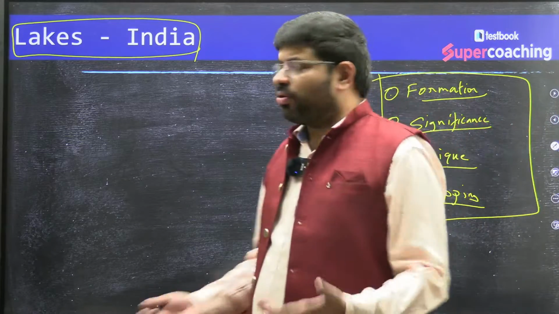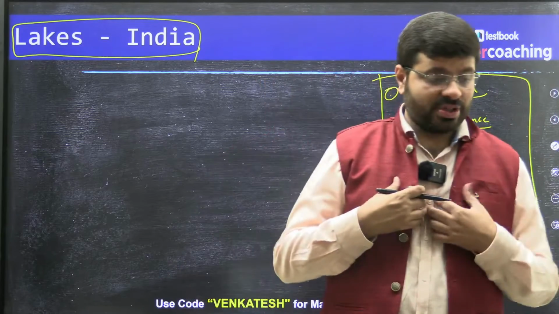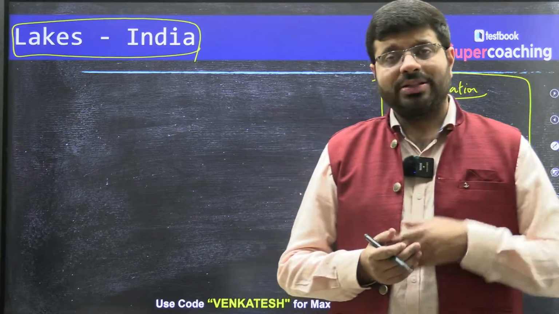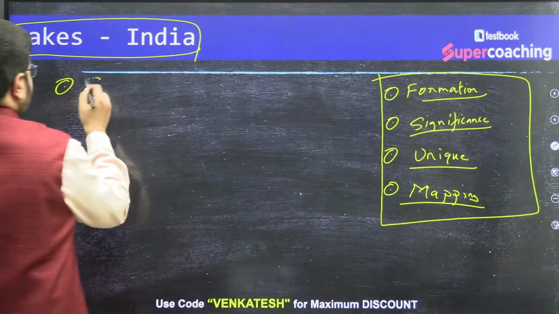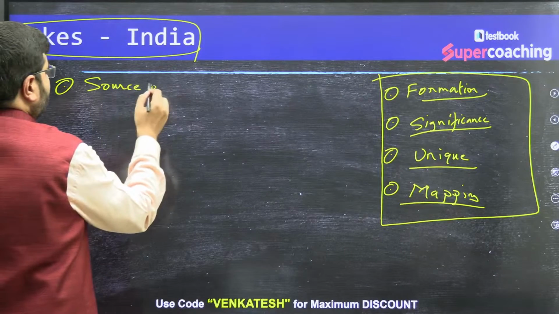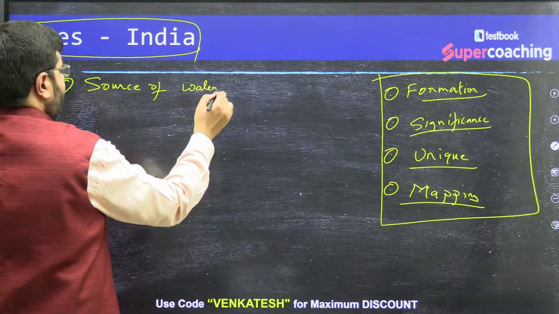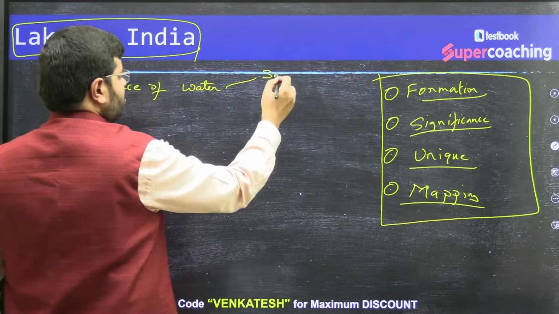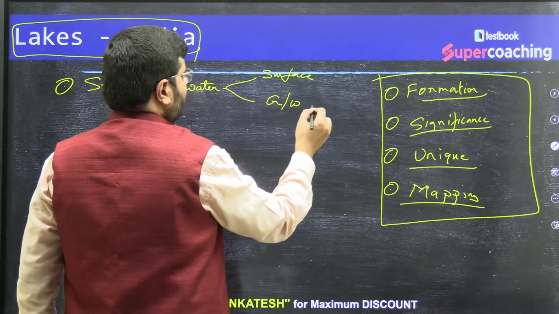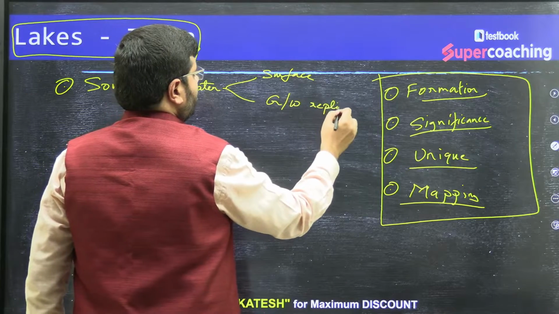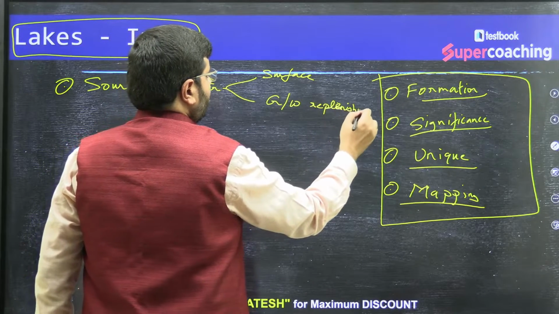See, any ecosystem will provide ecosystem services, no? They provide food, water. So definitely it is a source of surface water. It also helps in groundwater replenishment, right?